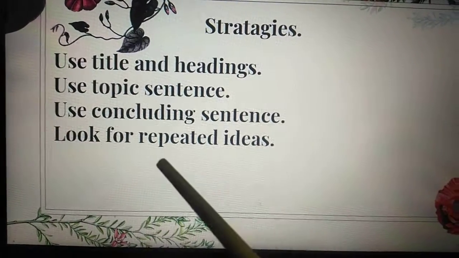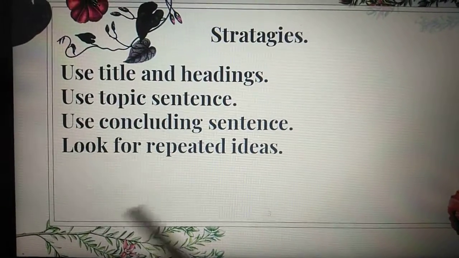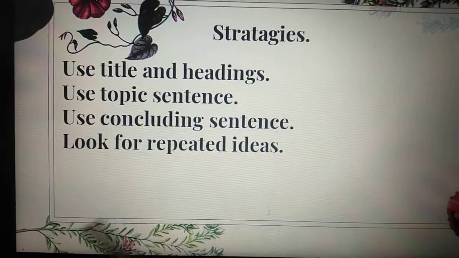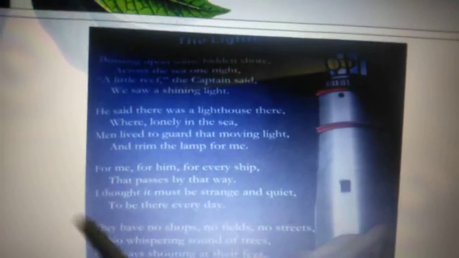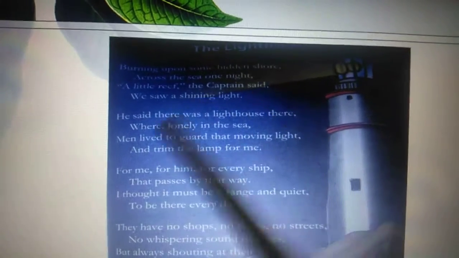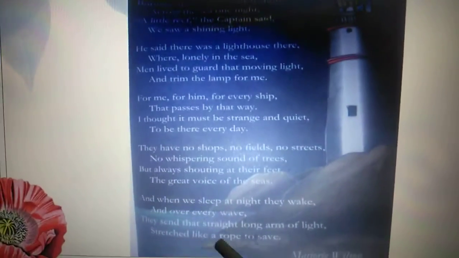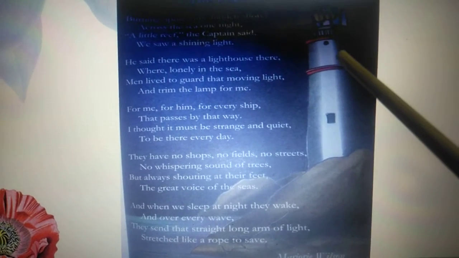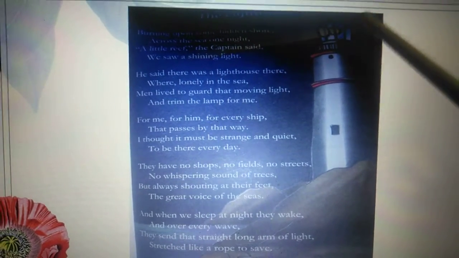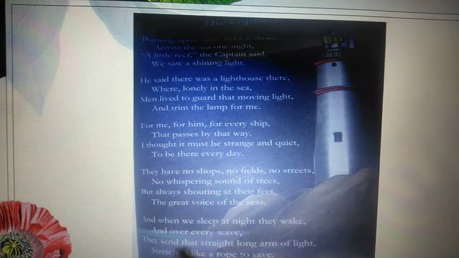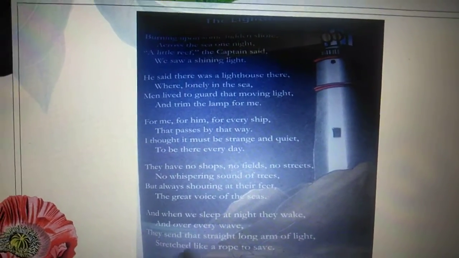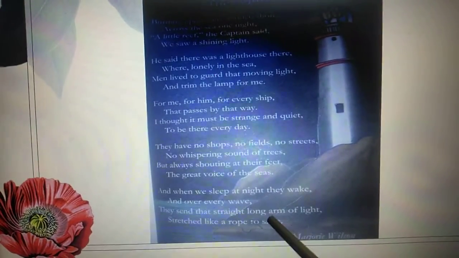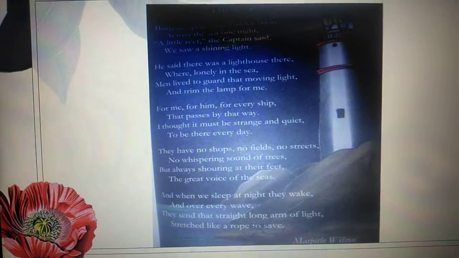Look for repeated ideas. What is he repeating again and again? For example, if we read the poem again, you can see the poem's name is The Lighthouse and it is ending "stretched like a rope to save." This poem is totally based on the lighthouse and its work, and how it helps ships or people save their lives or find their way.